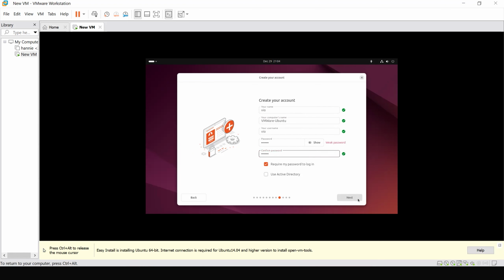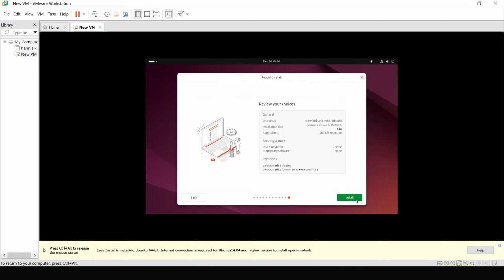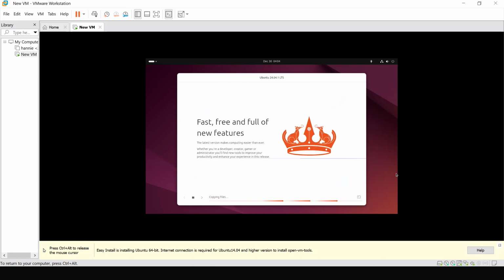This is just like how you would usually do when you want to log in to a new Windows account. And this is just a review of what you've done, and you can click install. This installing will take quite some time to load, so we'll just speed up the process.